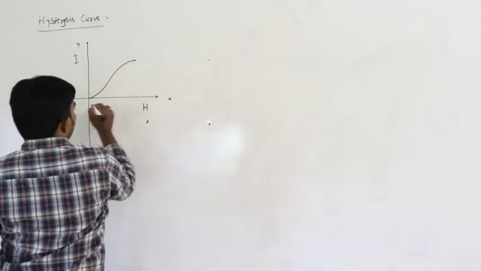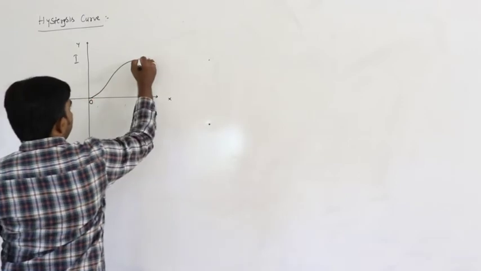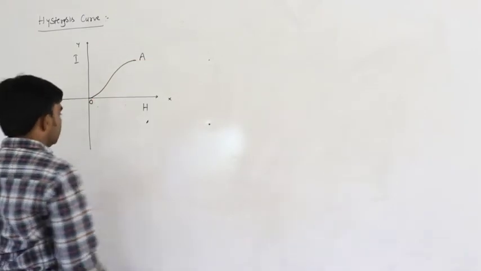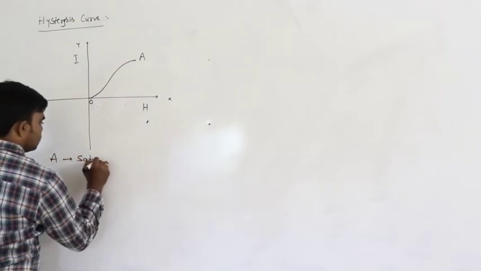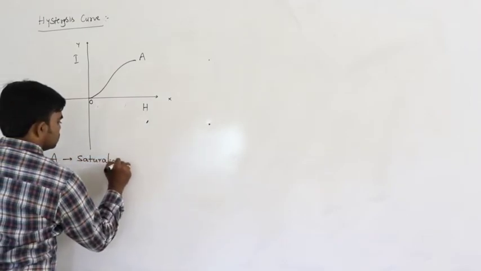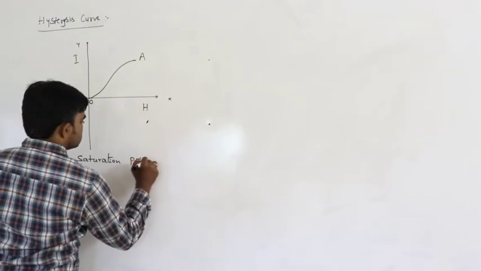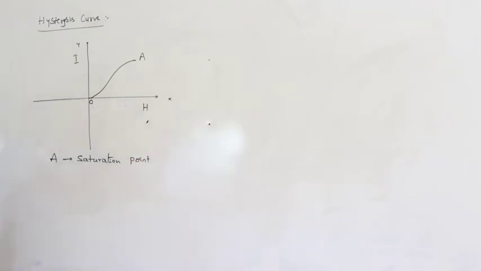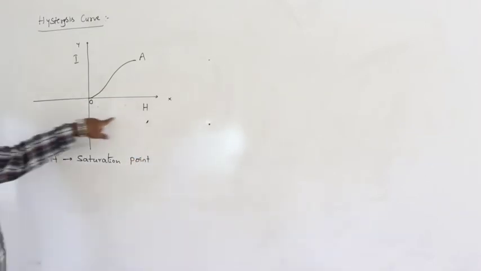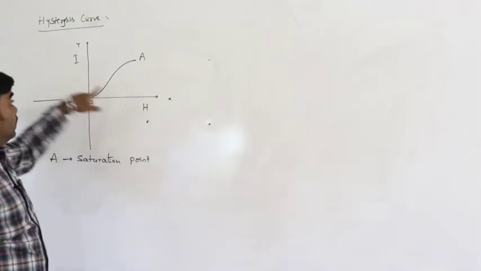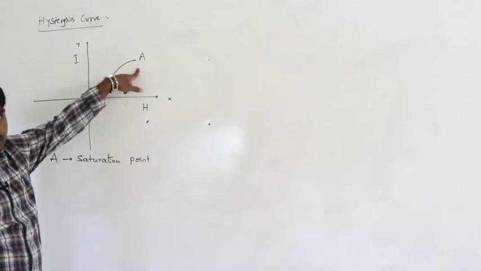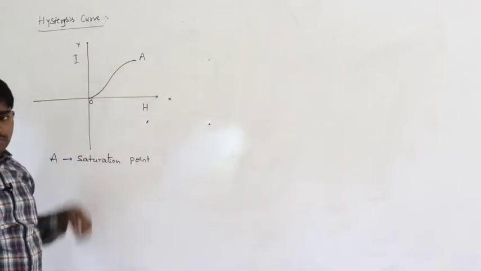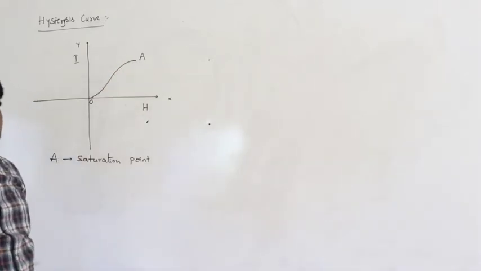Let us say it is the point O and this is the point A. Here the point A is the saturation point. Just now we discussed this graph. If the H value increases, I value also increases and reaches a certain extent. That is the saturation point in case of ferromagnetic substances.